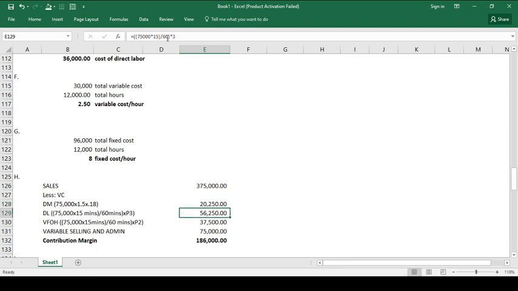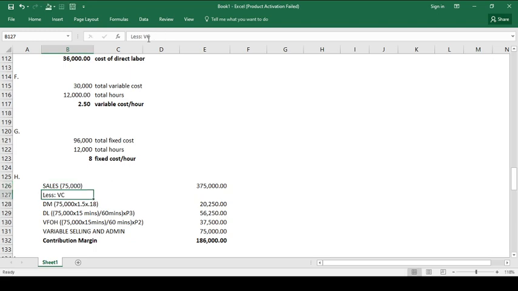So the cost of direct materials related to the number of sales is based on our sales of 75,000.